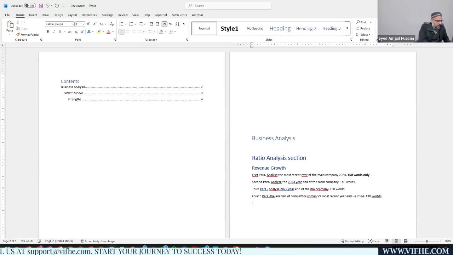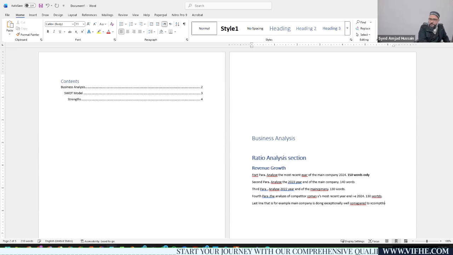And then you have just the last line, for example, the main company is doing exceptionally well compared to the competitor company, right?